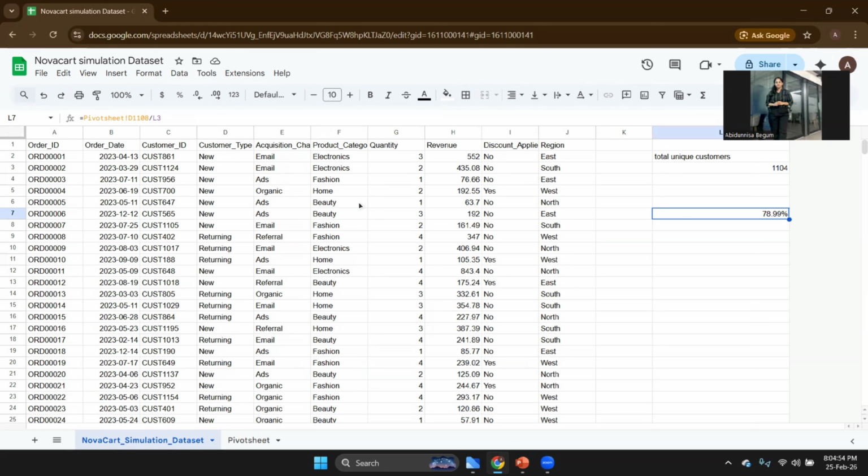And before I close this, I would want to know, if you were using SQL, for all the SQL people out there, how would you calculate repeat purchase rate? And do you think there would have been a better way to do it here in Google Sheets?